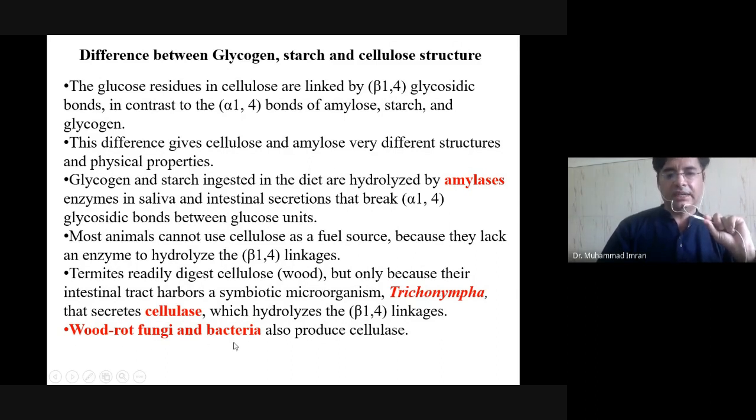Wood-eating fungi and bacteria also produce cellulase. Similarly, ruminant animals contain Ruminococcus in their rumen, so they can also digest cellulose.